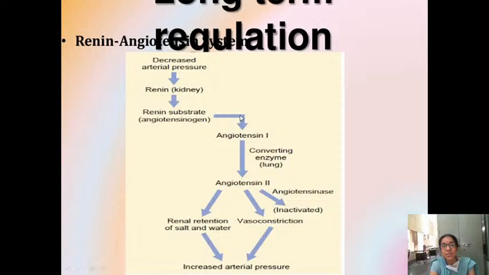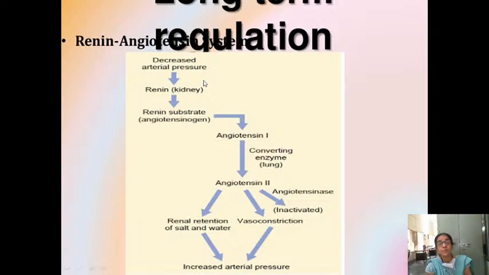Again, this angiotensin 1 is converted into angiotensin 2 in the presence of a converting enzyme in the lung, the ACE enzyme. Angiotensin 2 will act on the sympathetic system to bring about vasoconstriction. It will act on your kidneys to bring about renal retention of salt and water. All this will increase your blood pressure. So whenever your flow is less, kidneys will release renin.